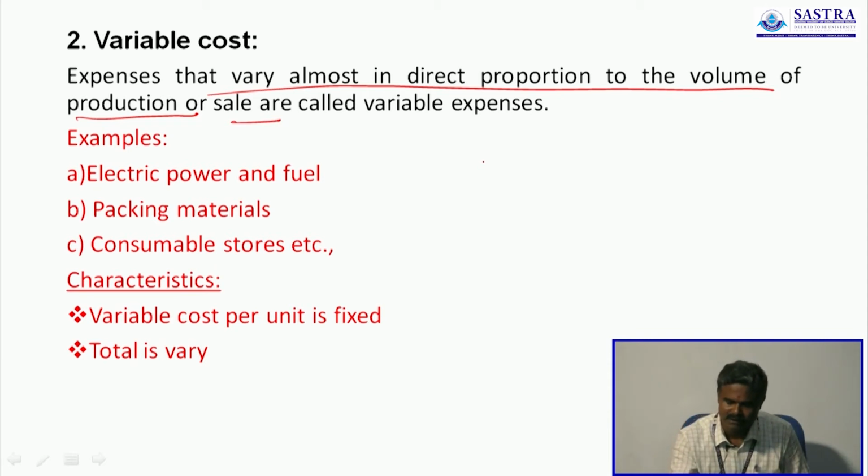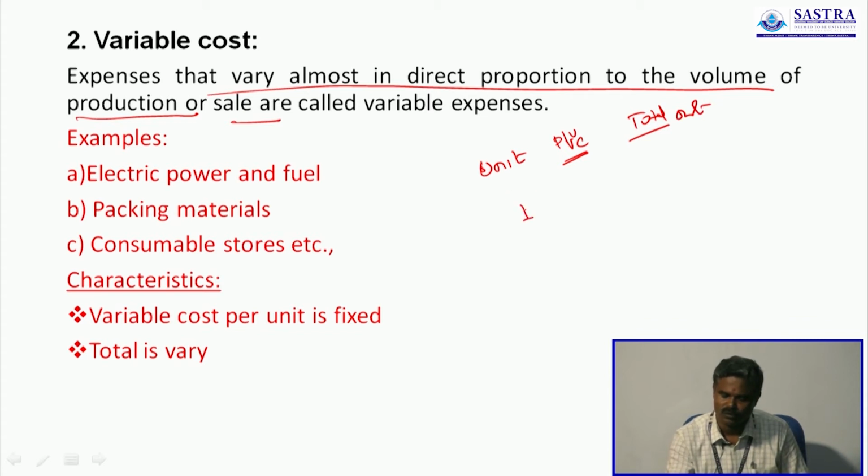Now you buy one notebook, the cost of the notebook is 10, the total cost is 10. Now you buy two notebooks, the cost per notebook is 10, the total is 20. In the previous case you paid 10 rupees, here you have to pay 20 rupees, because the output is increased.